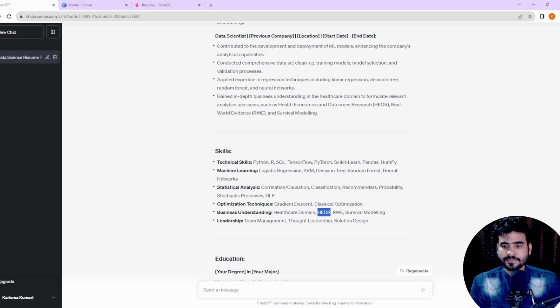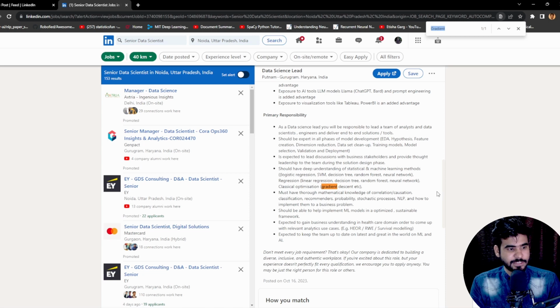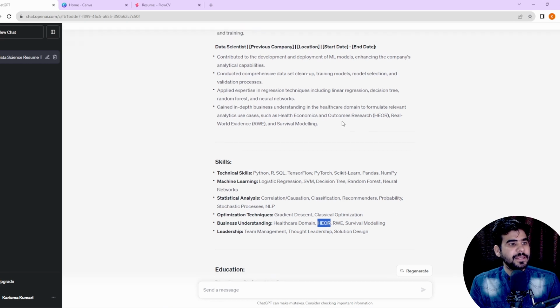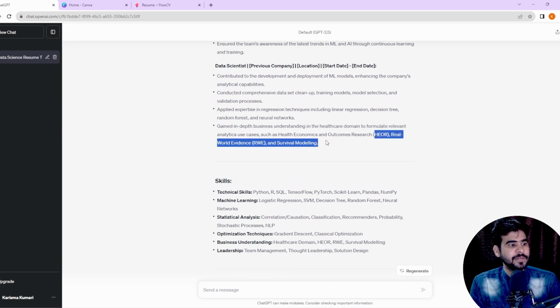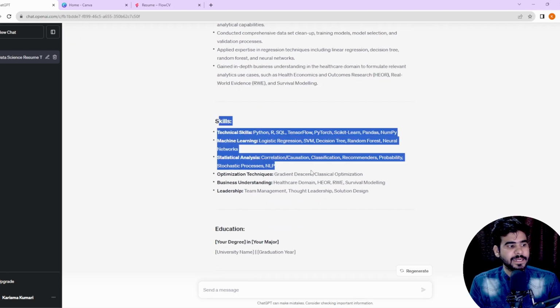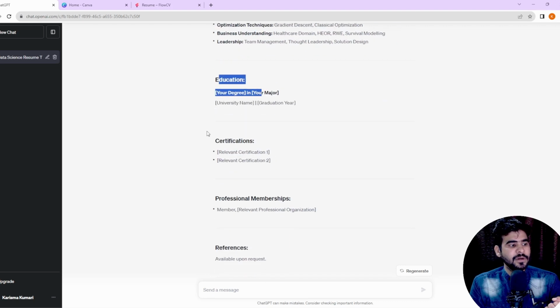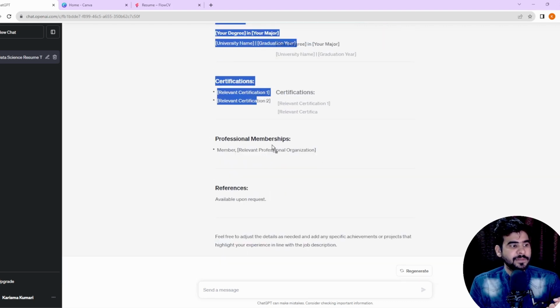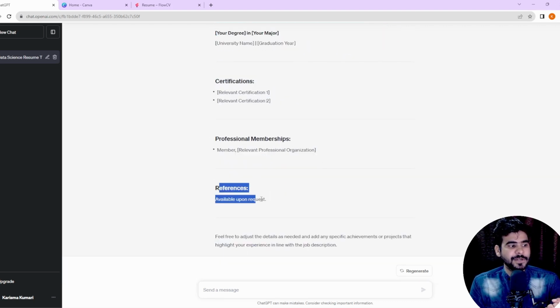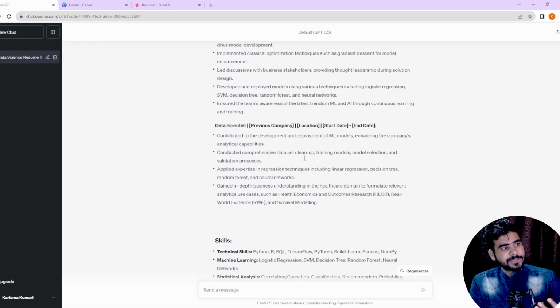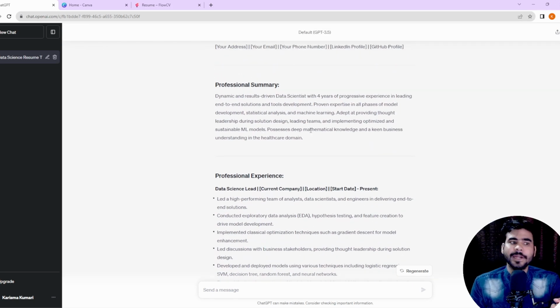Now again, if I show you some others, HEOR, let me search here once, HEOR, RWE, okay, survival modeling. Again, these things we have here. So HEOR, RWE and the survival modeling. Based upon this, we are getting the complete skills. After that, we can write our complete education, certificate, professional membership, whatever we have. Now references. In this way we can build our complete resume.